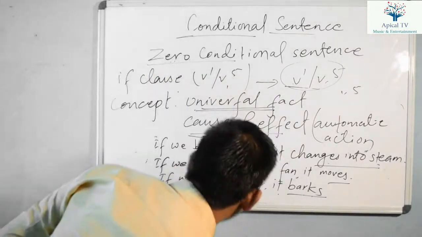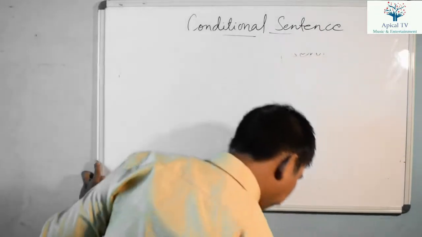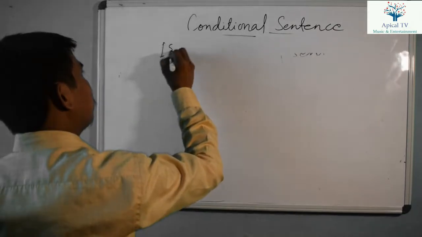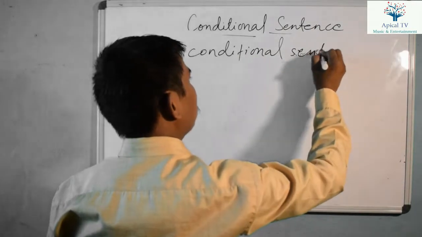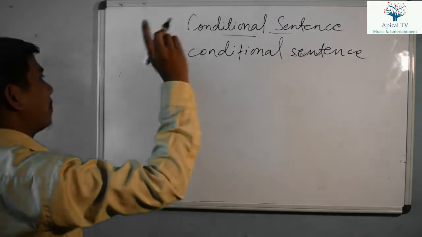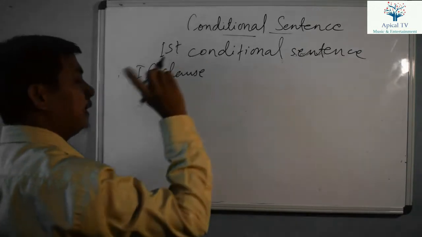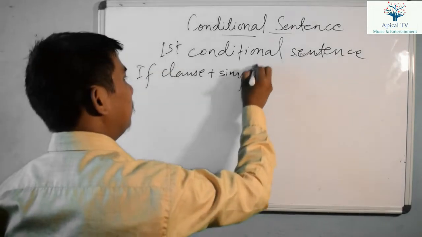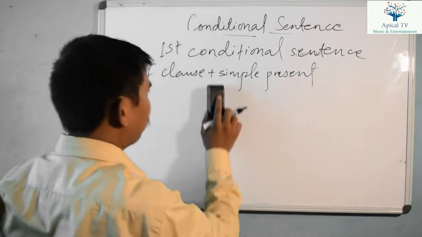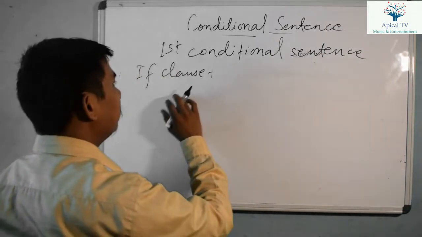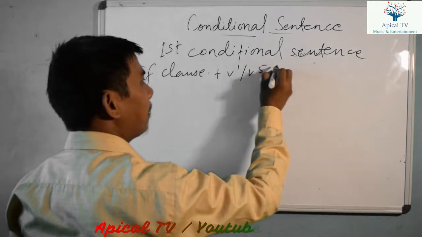Now let me move to the next conditional sentence, that is the first conditional sentence. Let me talk about the pattern of the first conditional sentence. If there is an if clause in simple present, let me write here in short, I do not have much space here. If clause simple present means verb 1 or verb 5, and then the main clause should not be verb 1 or verb 5.